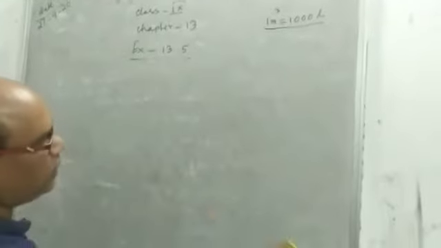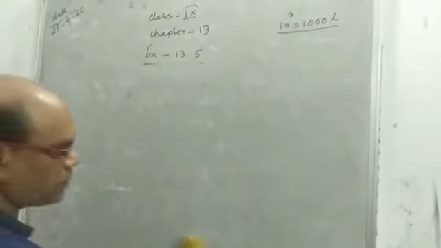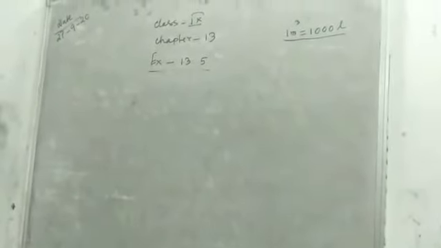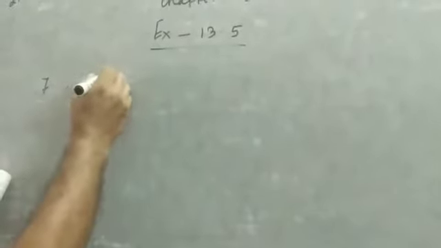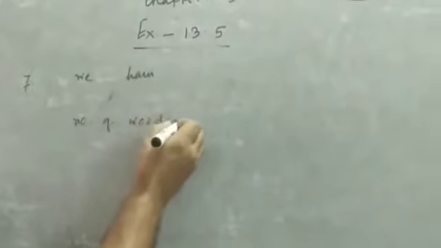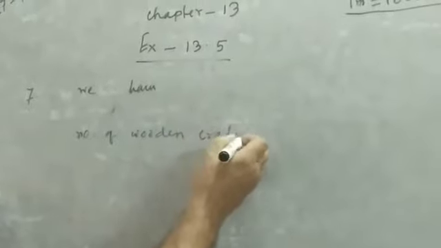Is it clear? Since all the dimensions of the godown and wooden crates are given, we can find the number directly. So here, question number 7, we have the number of wooden crates.